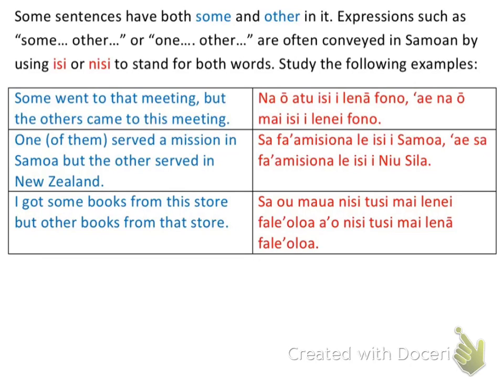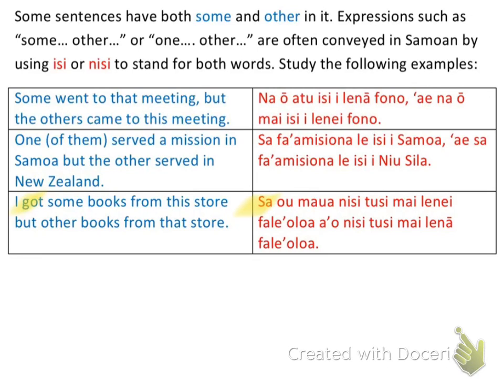Okay, so sa maua is the way that I present my sentence. So tense marker, subject, I got some books. And in this case, nisi is acting as a determiner. So in this case, I have sa as the past tense. So I got is indicating my past tense.